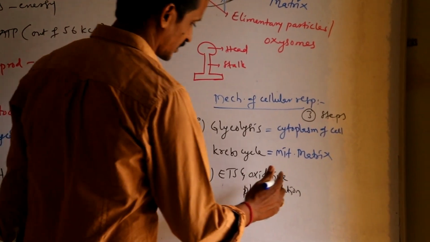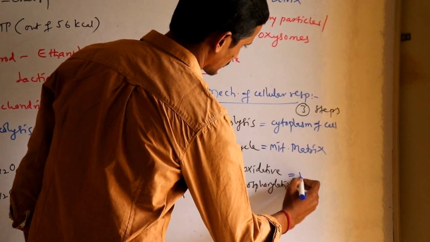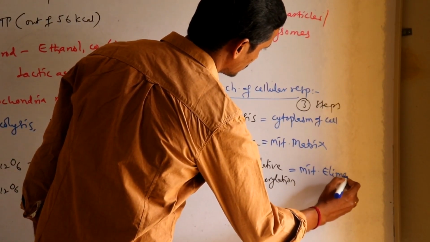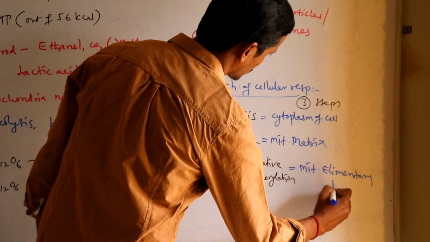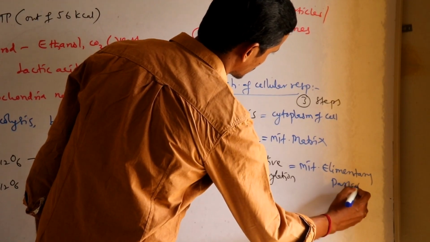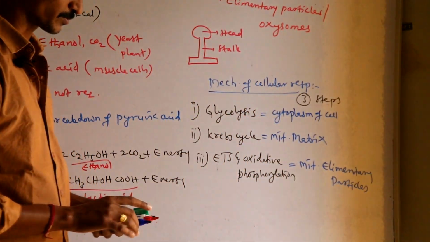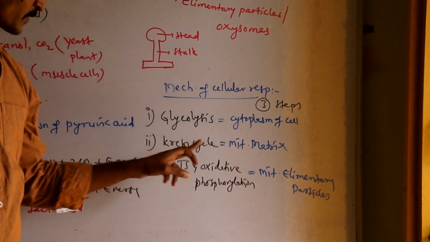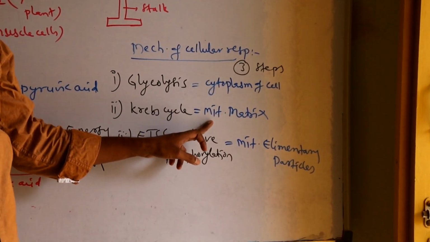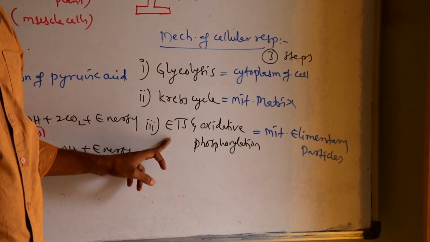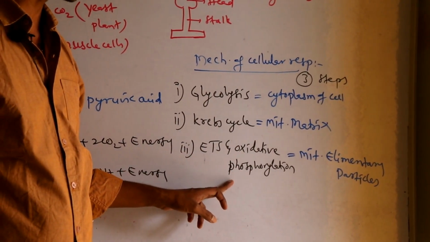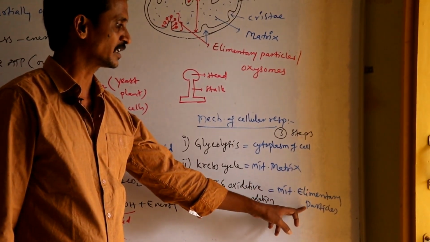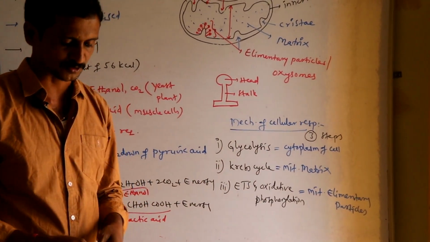Electron transport system or oxidative phosphorylation occurs in mitochondrial elementary particles, that is inside the oxysomes. Glycolysis occurs in cytoplasm, Krebs cycle in mitochondrial matrix, and electron transport system and oxidative phosphorylation, the final step, is seen in mitochondrial elementary particles, nothing but oxysomes.